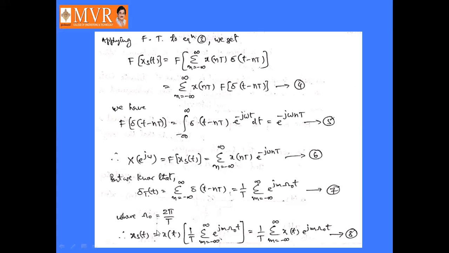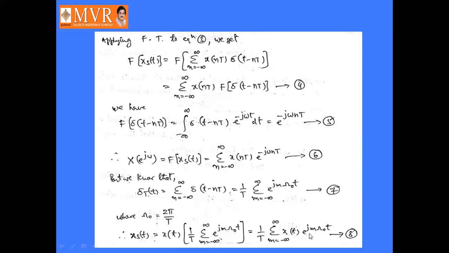So xs of t is equal to x of t multiplied with delta T of t. Delta T of t is nothing but, according to equation number 7, 1 by T into sigma m equal to minus infinity to infinity e power jm omega naught t. Or we can write this as 1 by T sigma m equal to minus infinity to infinity x of t into e power jm omega naught t.